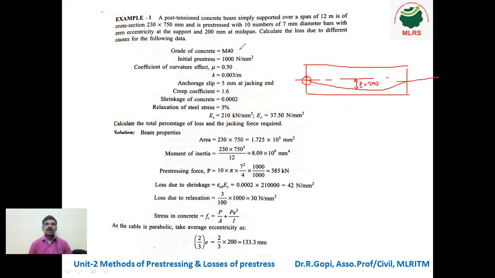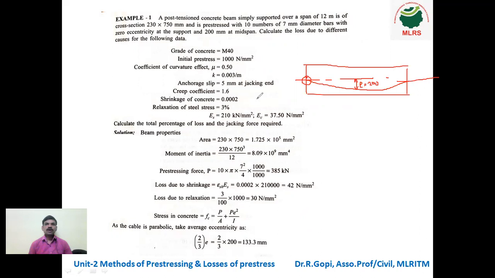The grade of concrete is M40. Initial pre-stress is 1000 Newton per mm square. Coefficient of curvature effect mu is 0.5 and K value is 0.003 per meter. Anchorage slip is 5 mm at the jacking end. Creep coefficient is 1.6 and shrinkage of concrete is 0.0002. Relaxation of steel stress is 3%.